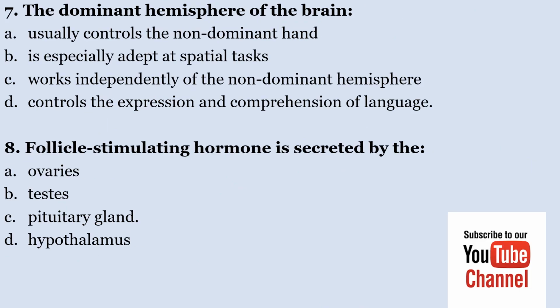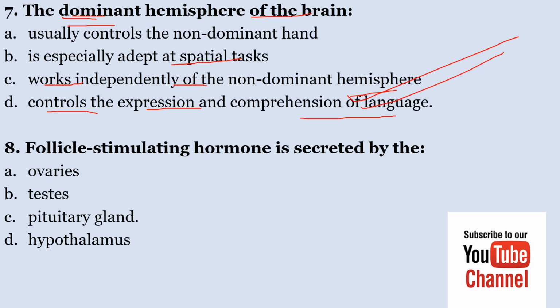Number 7, the dominant hemisphere of the brain, A, usually controls the non-dominant hand. B, is especially adept at spatial tasks. C, works independently of the non-dominant hemisphere. D, controls the expression and comprehension of language. The correct answer here is D. The dominant hemisphere of the brain controls the expression and comprehension of language.